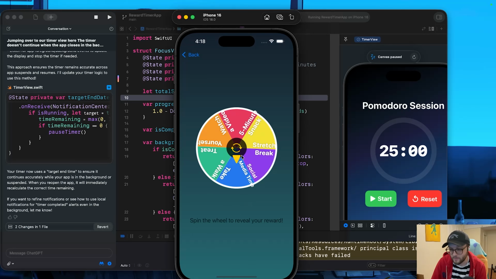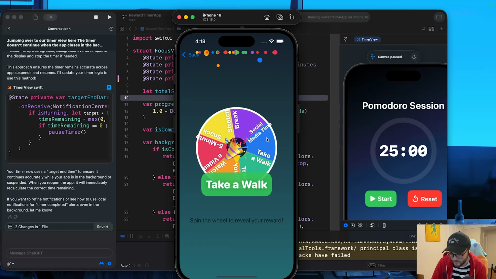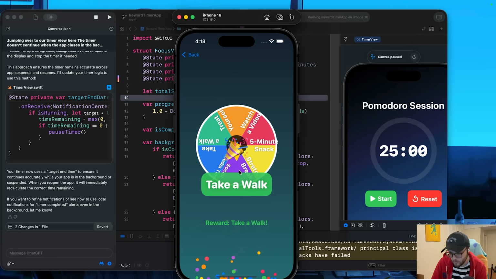I honestly feel a little bit gaslit after some of the things today. So it landed on purple. It just landed on purple, I know it did, which would either be stretch break or social media. So it's not even picking the right thing. This confetti is blocking this wheel, also blocks a lot of the text. This is actually overlapping here. It should probably be up here.